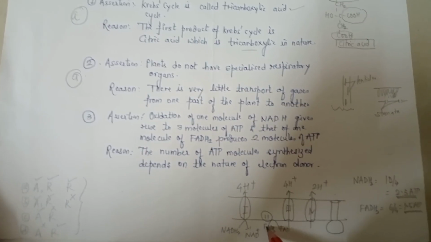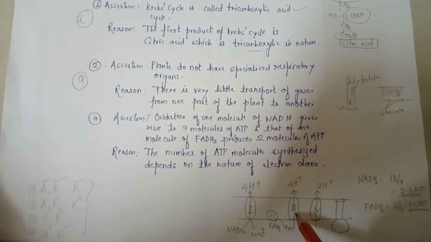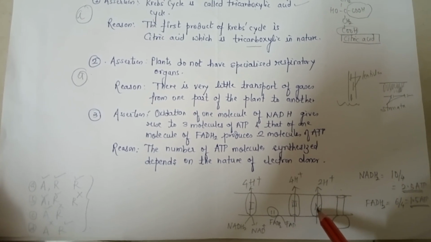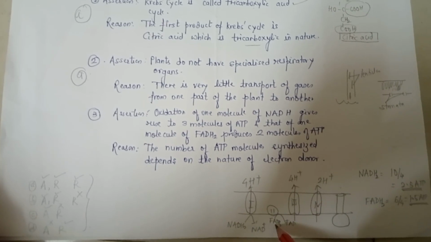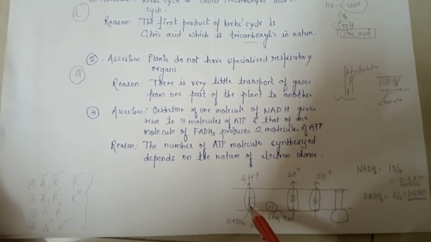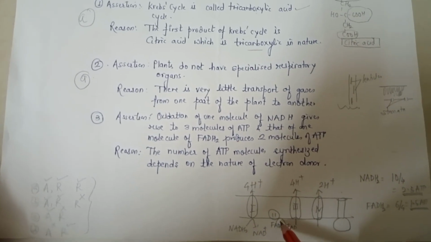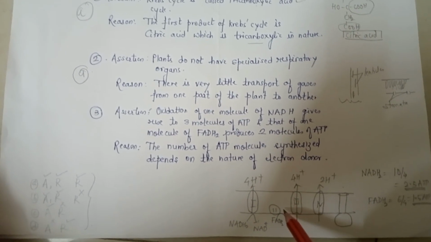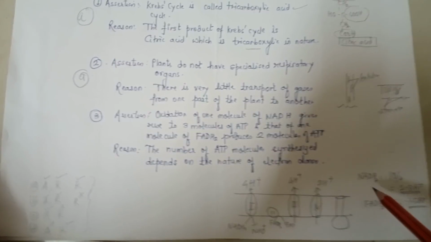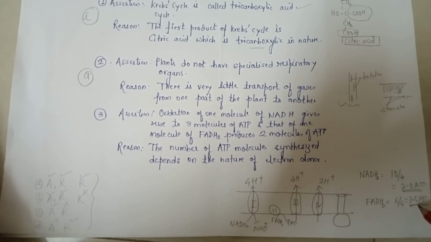Similarly, when FADH2 enters into the electron transport system, 4 hydrogens are pumped from complex 3 and 2 hydrogens are pumped from complex 4 because FADH2 is oxidized at complex 2. So there is no transport of protons from complex 1. So therefore 1 FADH2 when oxidized gives rise to 4 plus 2, that is 6 protons transported across into the intermembranous space. So therefore 6 divided by 4 comes out to be 1.5.